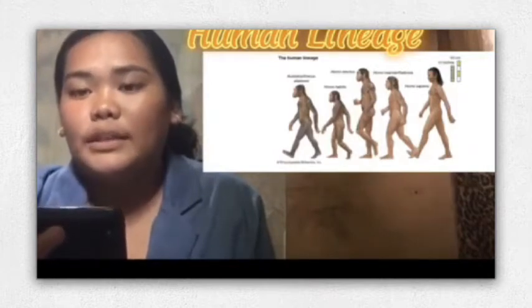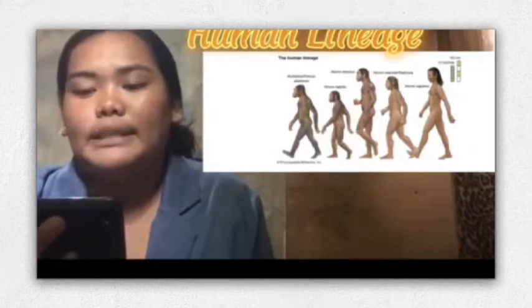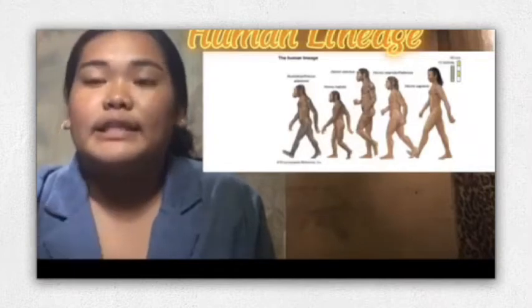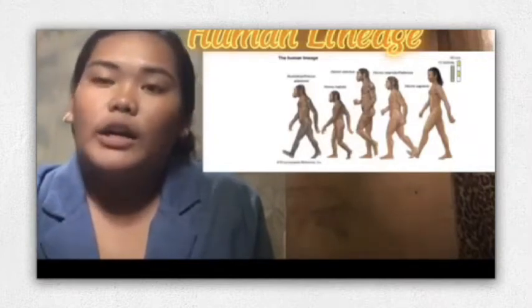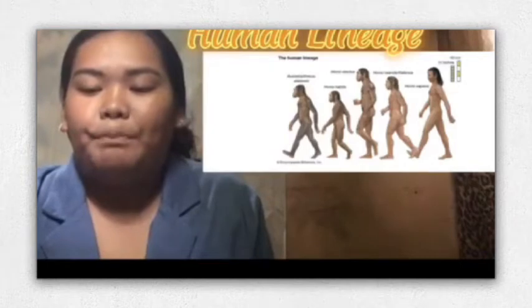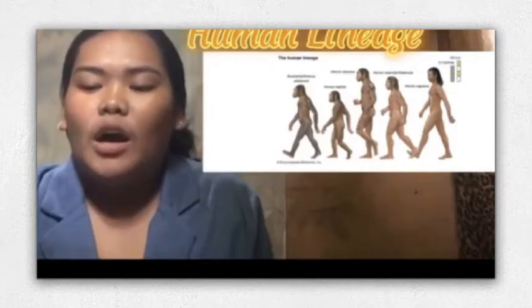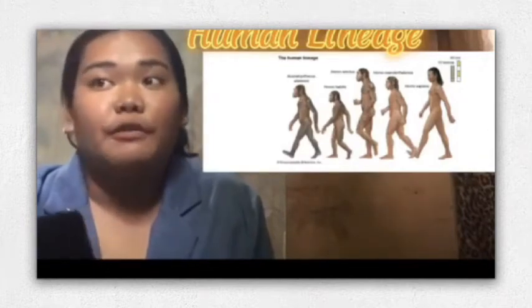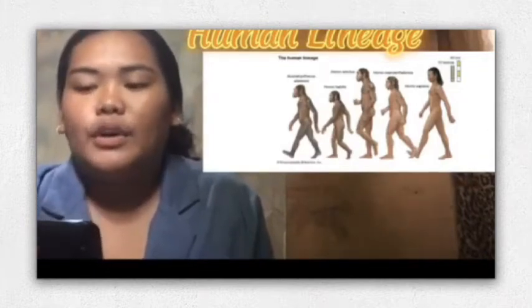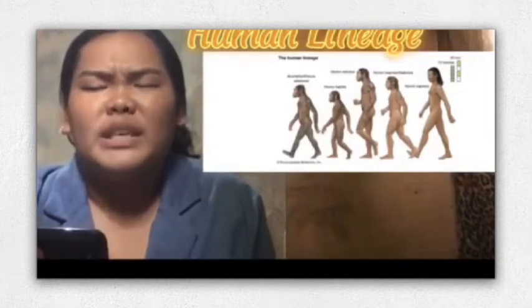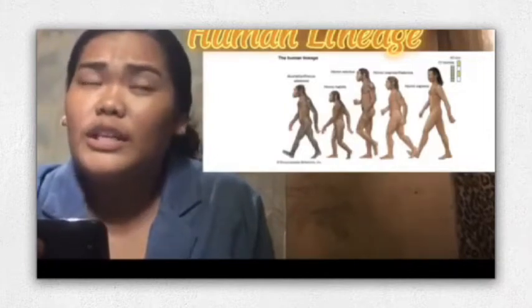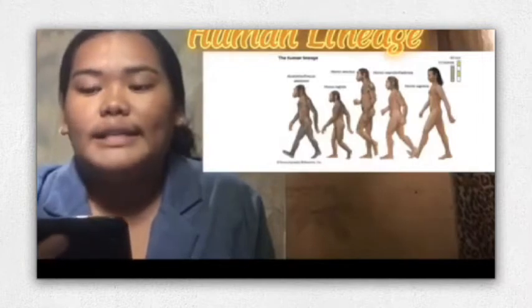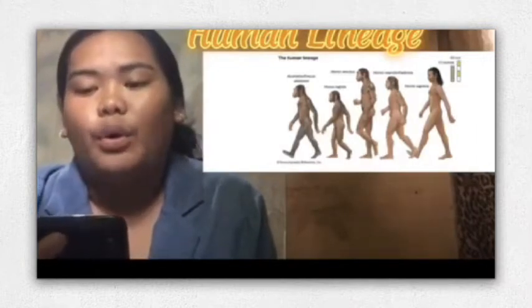So next in the picture is the Homo habilis. Homo habilis is an extinct species of archaic human from the early Pleistocene of East and South Africa about 2.31 to 1.65 million years ago. So some facts about Homo habilis, it is also called handyman.